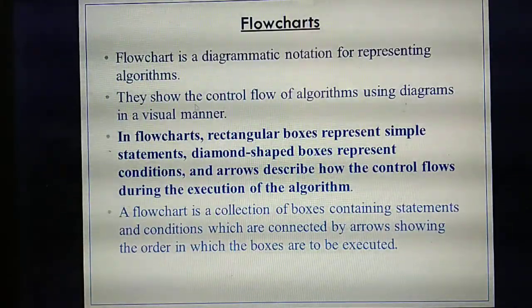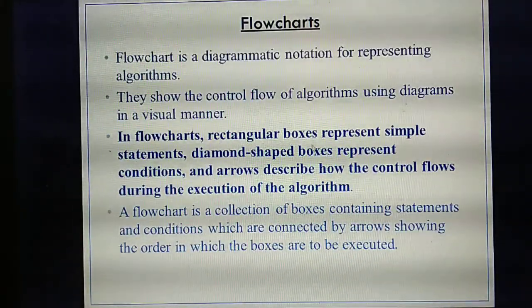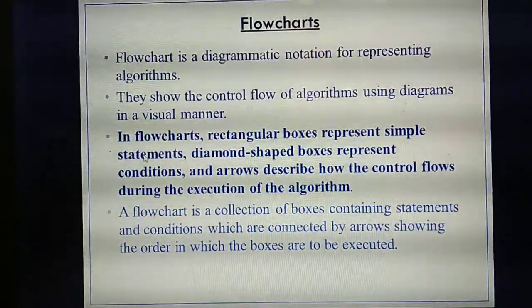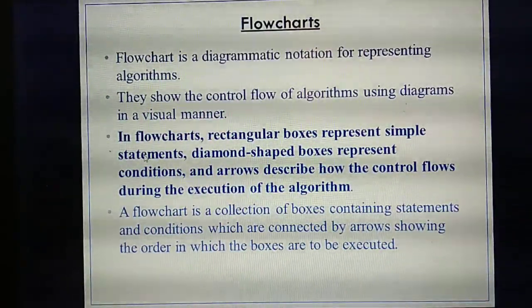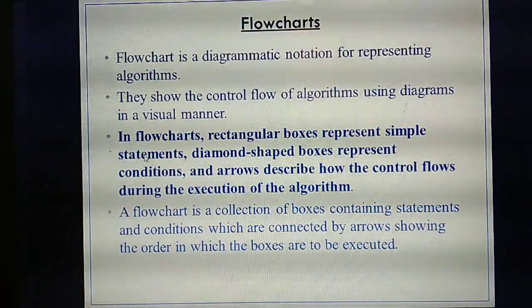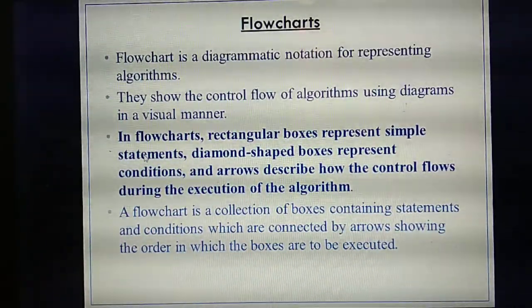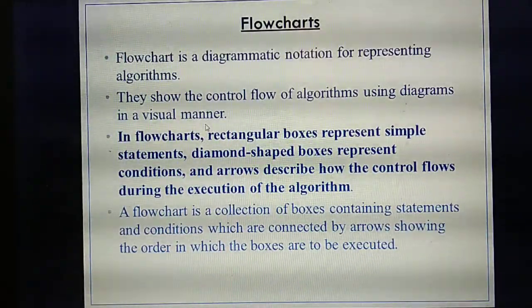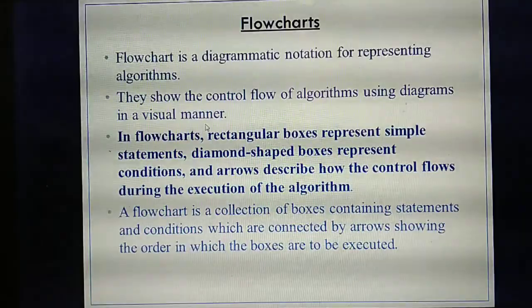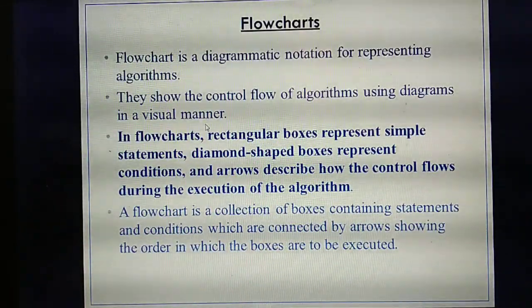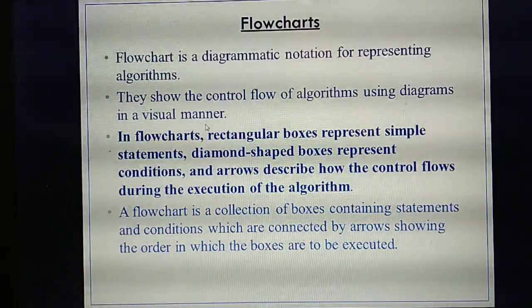In a flowchart, if you see a rectangle, what is the use of the rectangular box? It represents simple statements. For example, sum equal to a plus b. If you are giving a simple statement, in which box do you give it? The rectangular box. This is all very, very important. So the rectangular box is used to give simple statements.